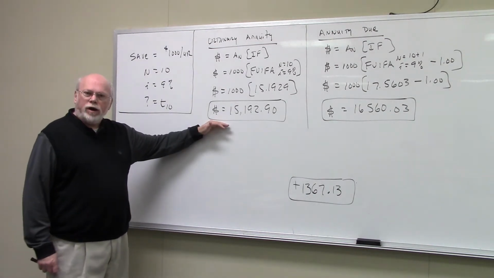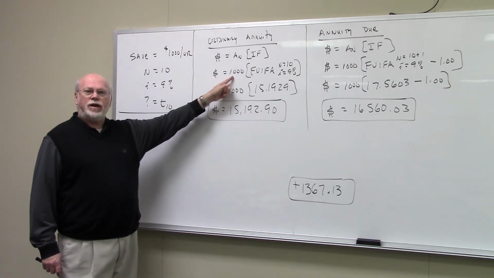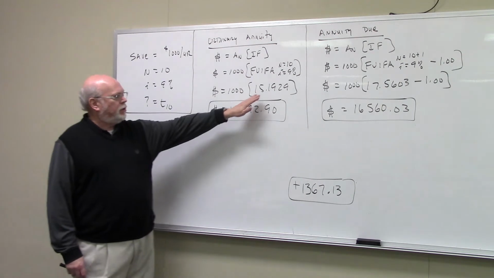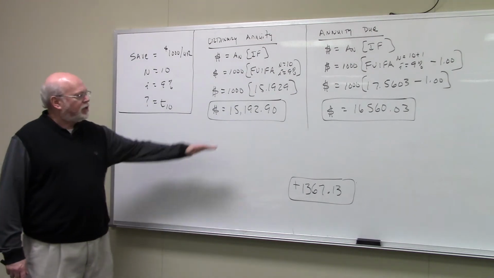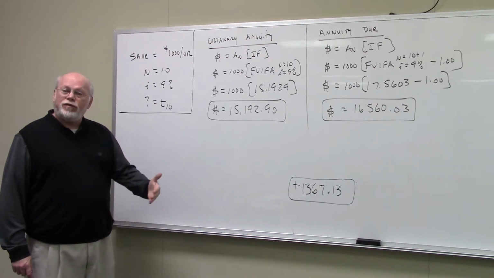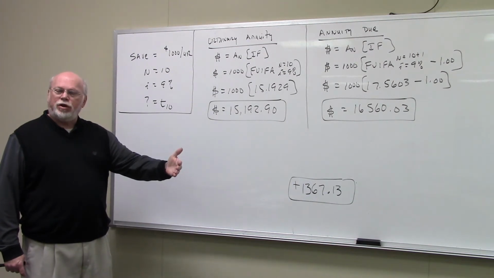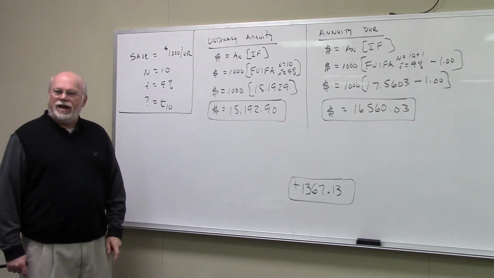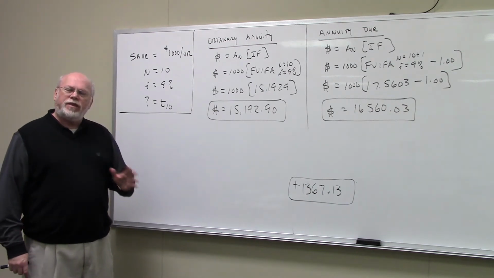Now, if it was an ordinary annuity, payments come at the end of every year, we'd simply take our $1,000, multiply it by our FVIFA at 10 and 9%, which is 15.1929. Multiply that by the value of the annuity, $1,000, and we'd end up with $15,192.90. So if beginning a year from now, you save $1,000 a year for 10 years, and you earn 9% on all your money, how much do you have at the end of the 10th year? $15,192.90.